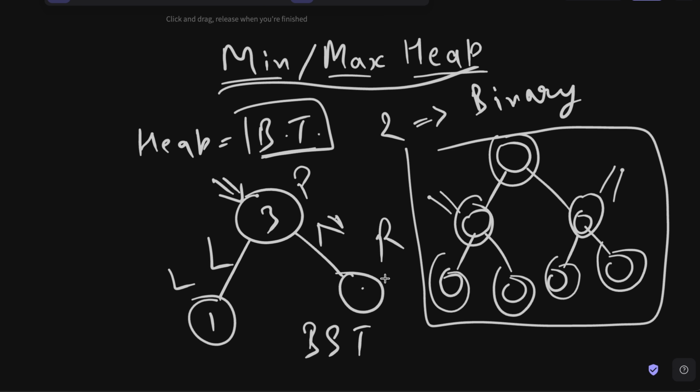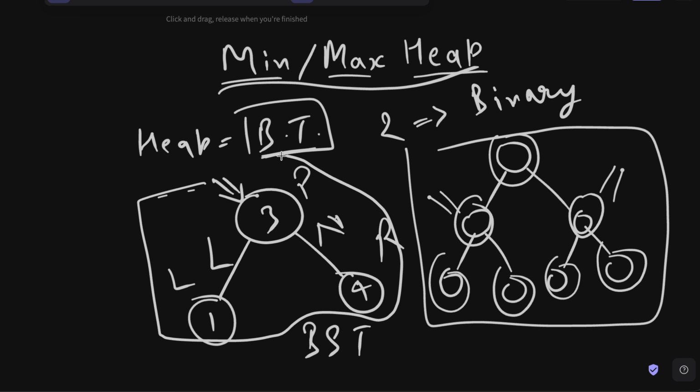So suppose I write 1 here. And then on the other hand, in the right child, it is important that I have a value greater than or equal to 3. So I can write 3 here, or I can write 4 here, or I can write 10 here. But I cannot write 2 here because 2 is not greater than or equal to 3. So I need to write something like 4 or 3 here. And now this has become a BST, or binary search tree, because it is implementing a particular property or rule inside of it. And this is exactly what we are going to do to construct our heap also.